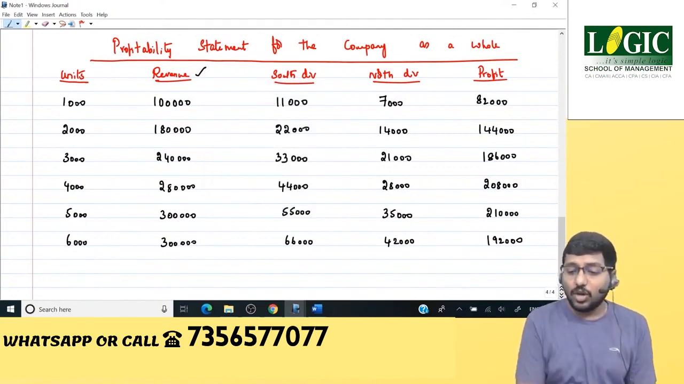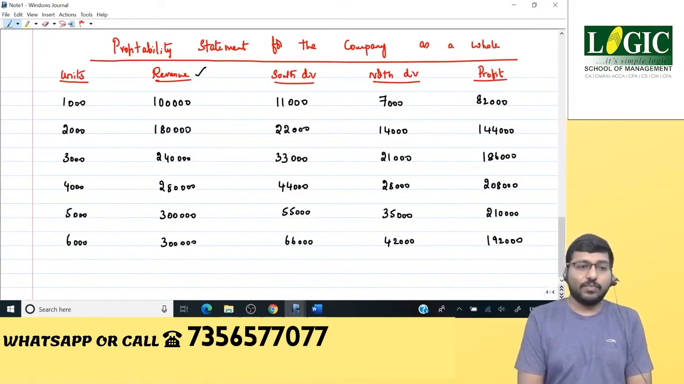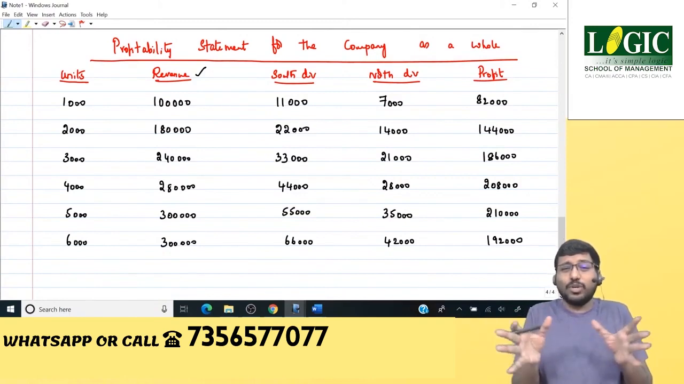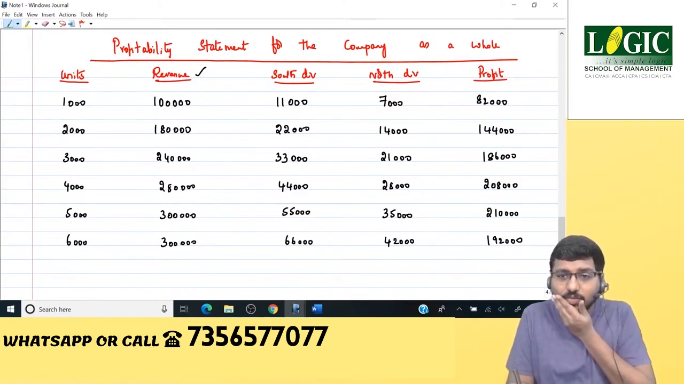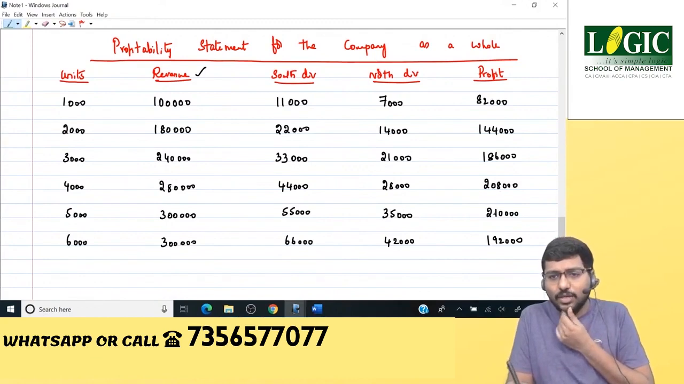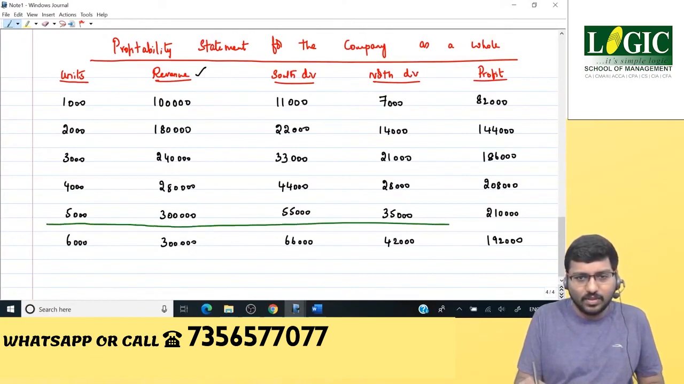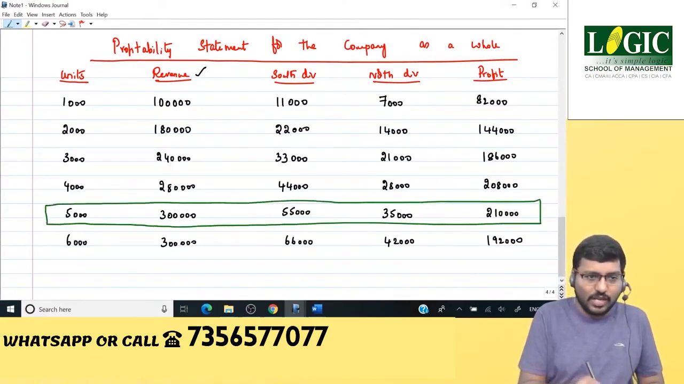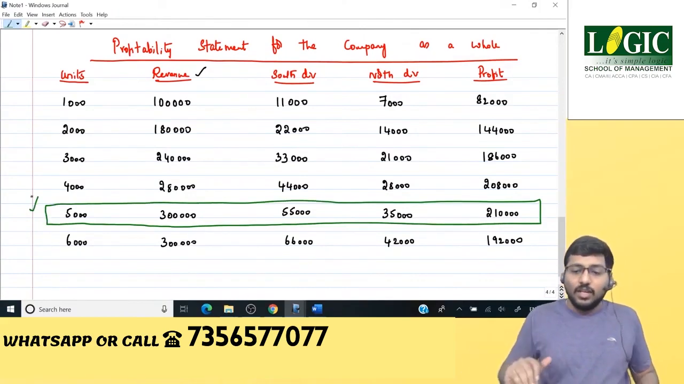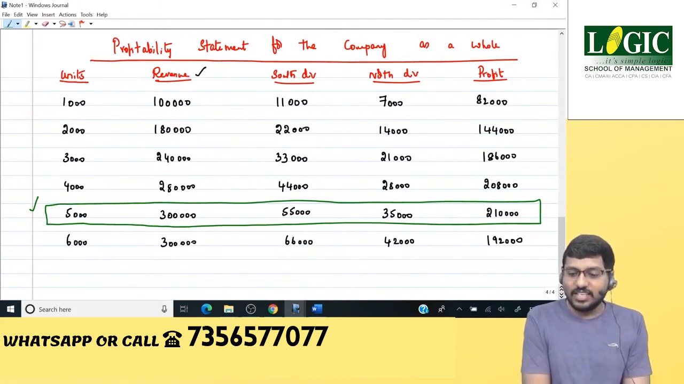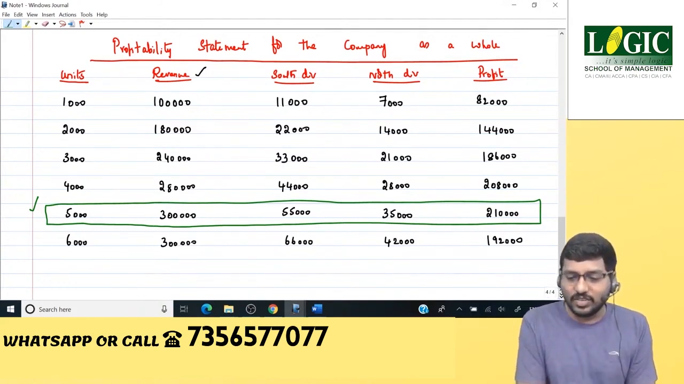Company would like to manufacture how many units? What is the output that the company would love to manufacture? Answer is the same: the output level at which the profit is maximum. Where is it maximum? 82, 144, 186, 208, 210, 192. 210 will be your answer. Very interesting. 5,000 units.